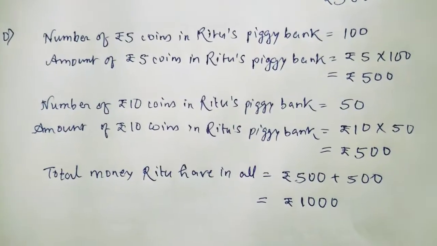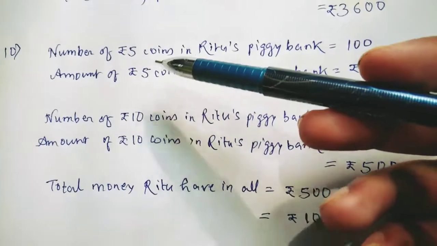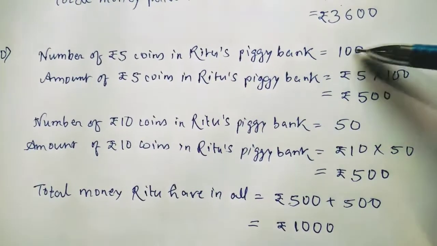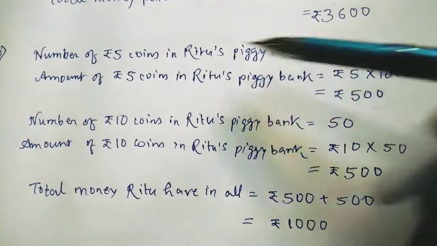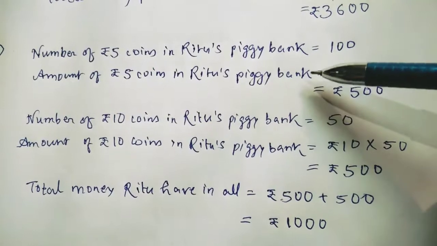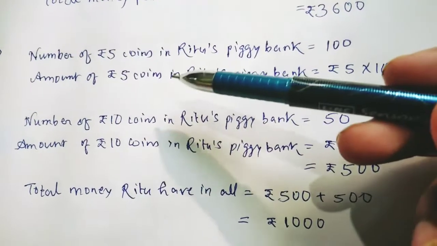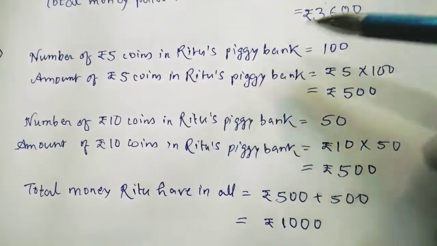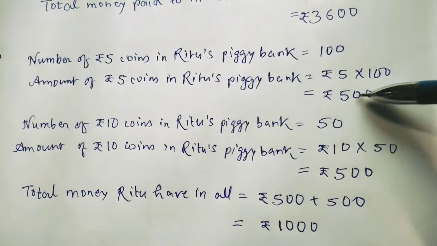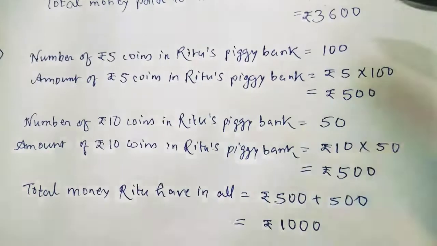So students, you can see here, you have to write in this way. Number of 5 rupee coins in Ritu's piggy bank is how many? 100 coins are there. Then the amount of 5 rupee coins in Ritu's piggy bank is what? How much money of 5 rupee coins? So you have to multiply 5 into 100. So it is 500 rupees of 5 rupee coins.